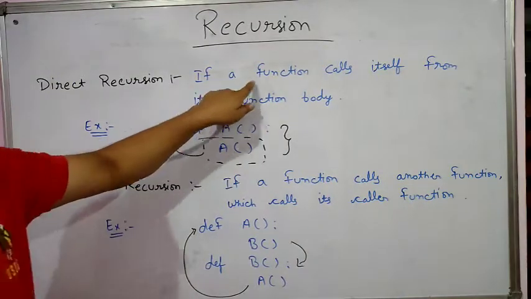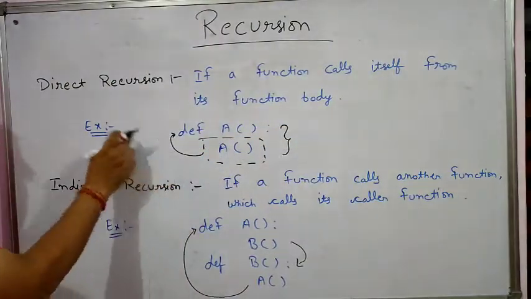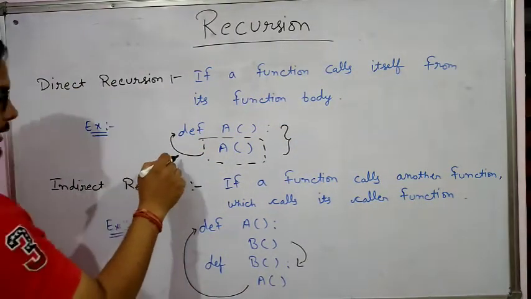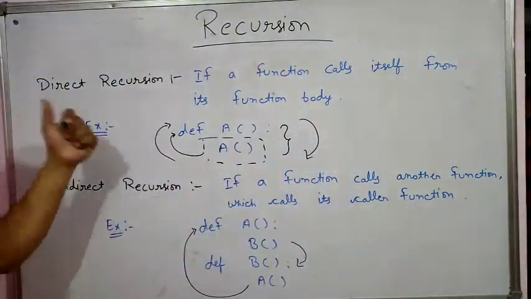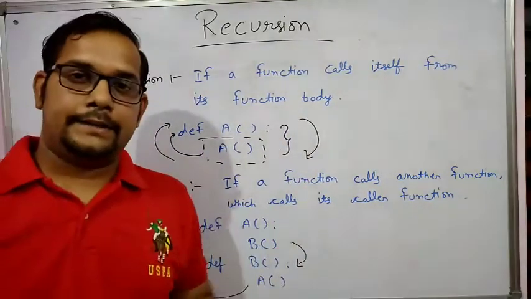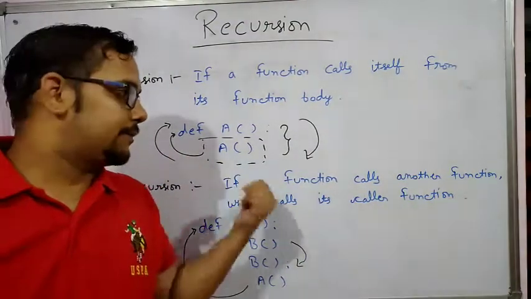So a function calls itself from its function body. This is an example of direct recursion, and it will generate an infinite loop, so this type of function will never terminate. How we will terminate this, we will see afterwards.